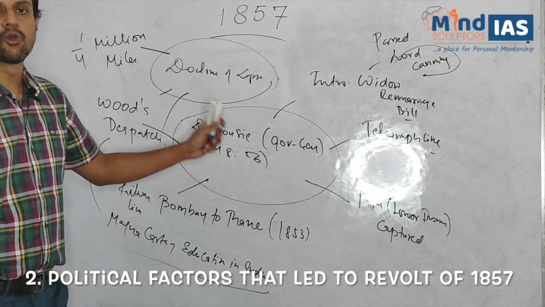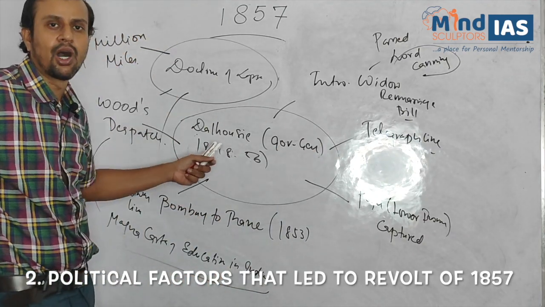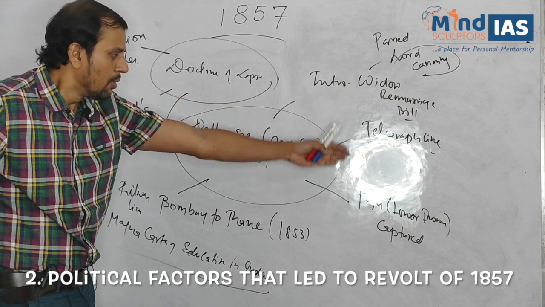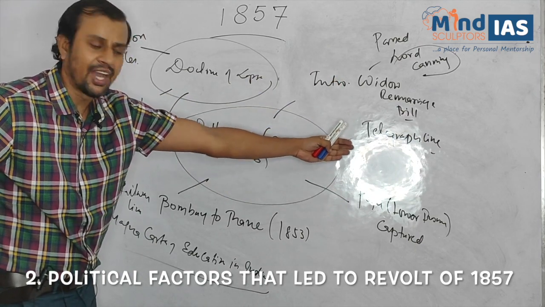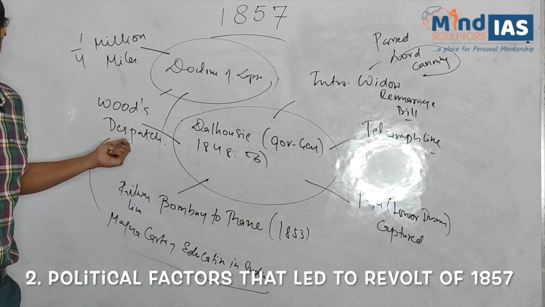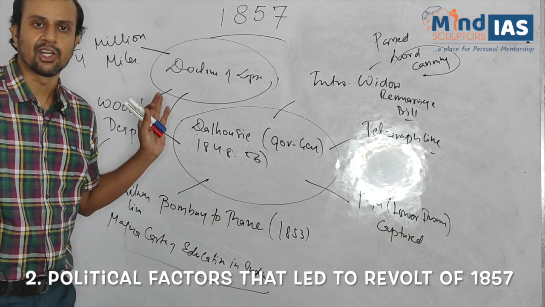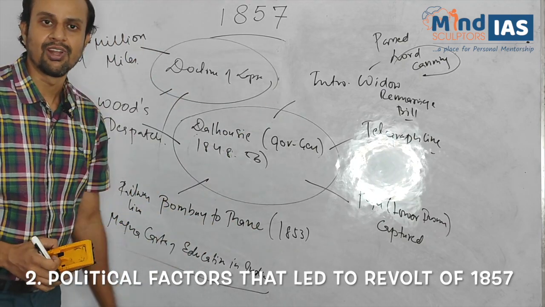So these were the broader, other than the doctrine of lapse, policies of Lord Dalhousie: widow remarriage bill, annexation of Pegu or Lower Burma, introduction of telegraph line or railway line between Bombay to Thane, and Wood's dispatch, which served as the Magna Carta of education in India. Clear? So this was doctrine of lapse.